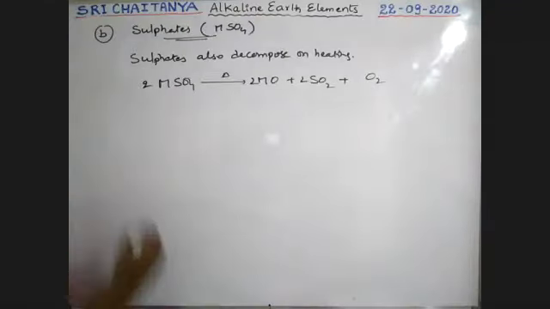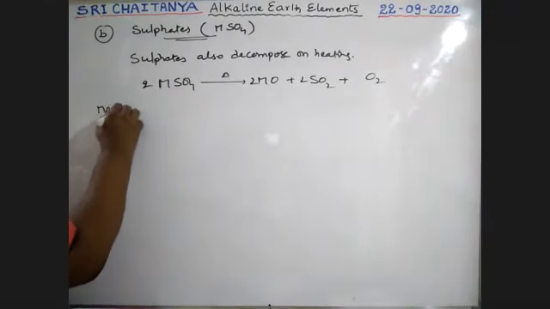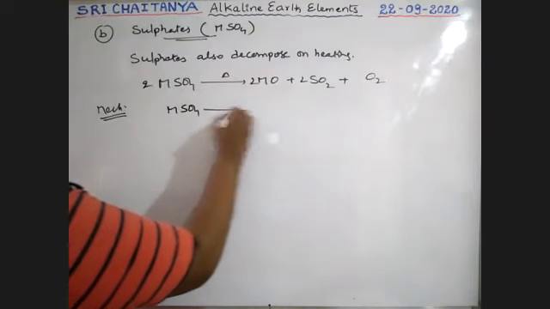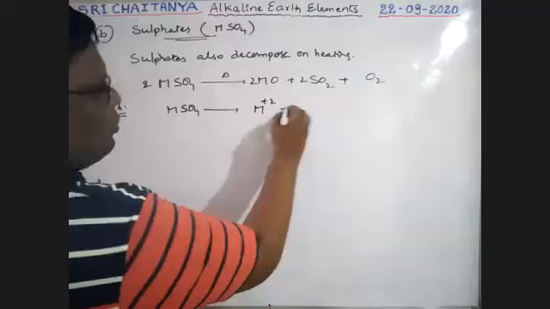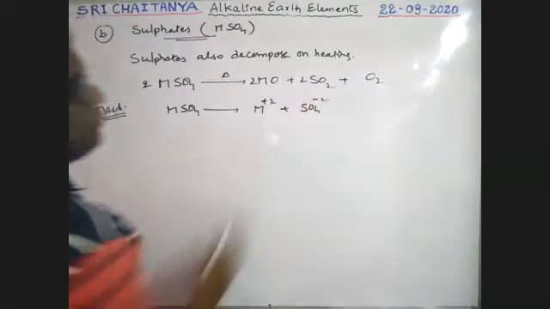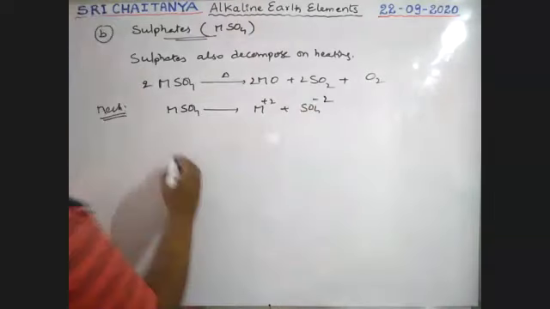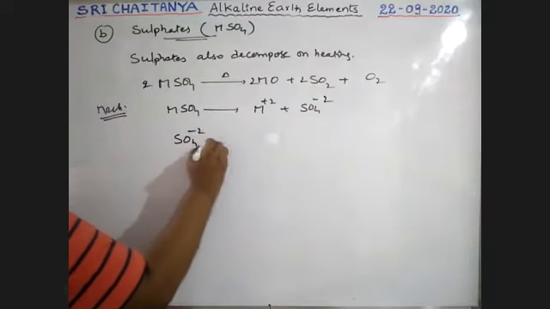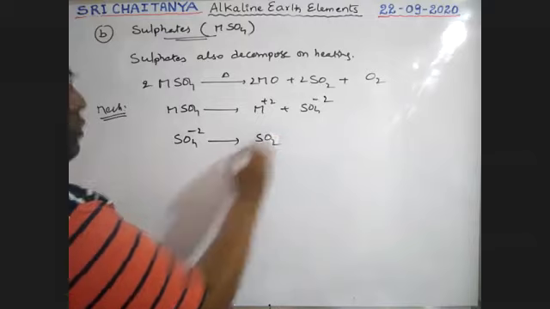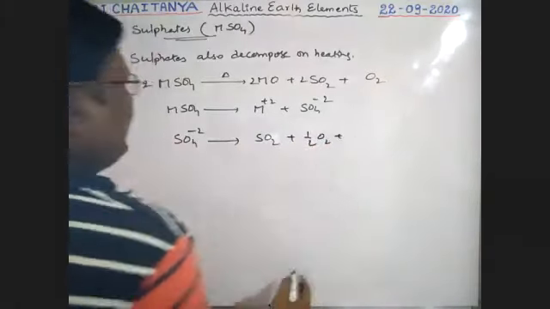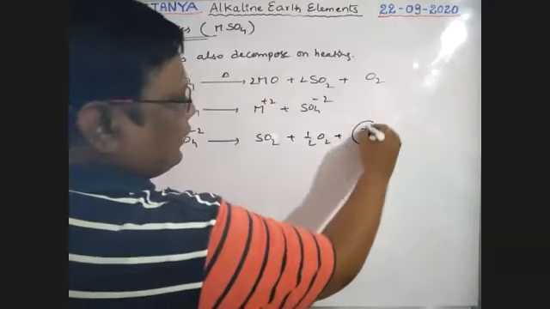See here, what is the mechanism involved? First of all, this metal sulfate ionizes into M+2 and SO4 minus 2. This sulfate decomposes to SO2 gas, half O2 gas and O minus 2 ion.